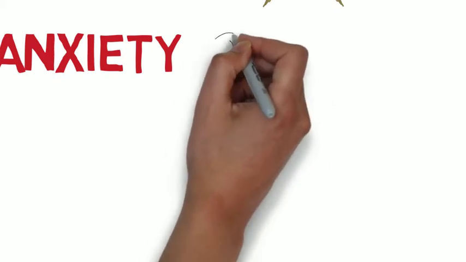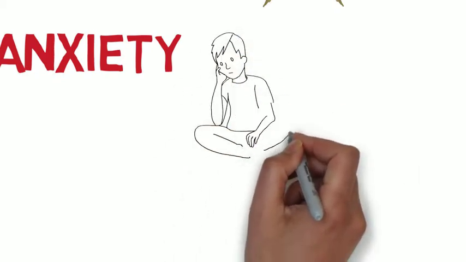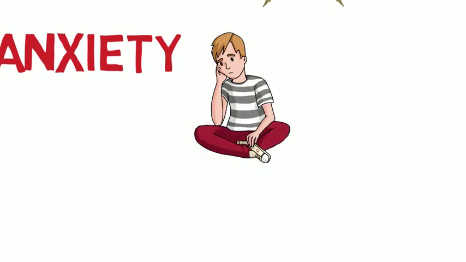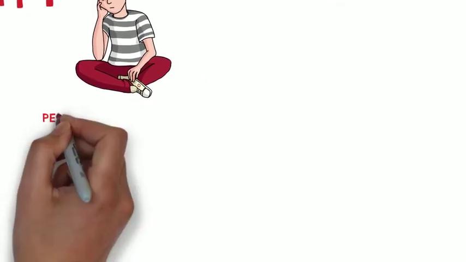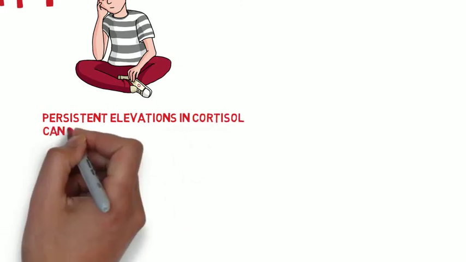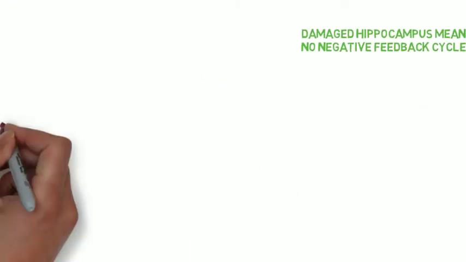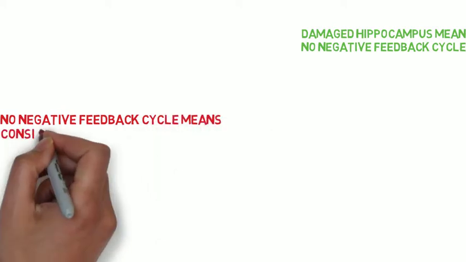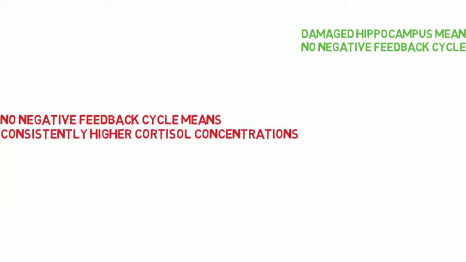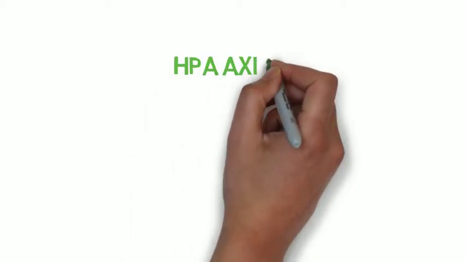A 2012 study by Faravelli and colleagues showed that in people with anxiety disorders, a positive correlation was found between high rates of early stressful life events and hyperactivity of the HPA axis. One possible explanation for this finding is that persistent elevations in cortisol levels could tune HPA axis activity to a higher level, resulting in damage to hippocampal glucocorticoid receptors, or even a loss of hippocampal neurons. This reduces the negative feedback of CRH secretion, resulting in higher CRH and cortisol concentrations. Existing data appear to support the mediating effects of the HPA axis between childhood trauma and post-traumatic stress disorder.